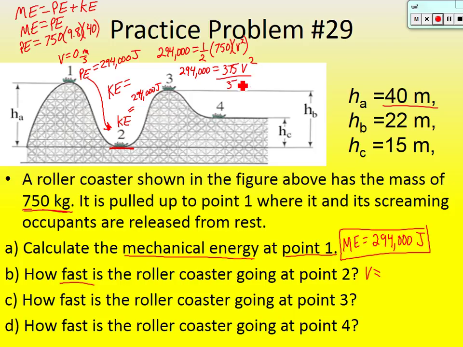Divide both sides by 375. So 294,000 divided by 375, and I get this: 784 is equal to v squared. How do I get rid of the square? Square root.